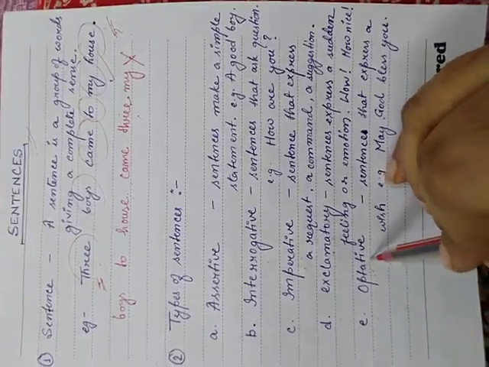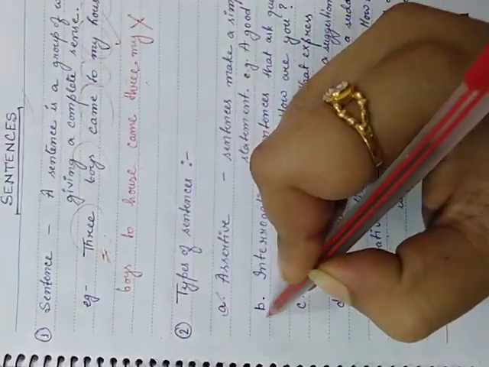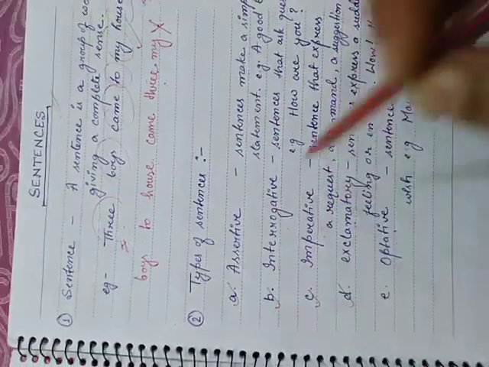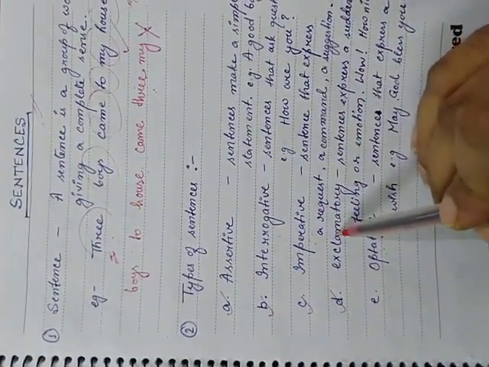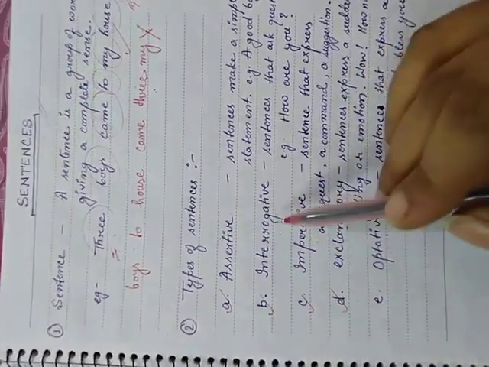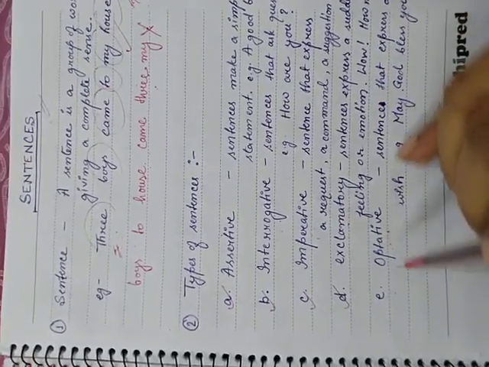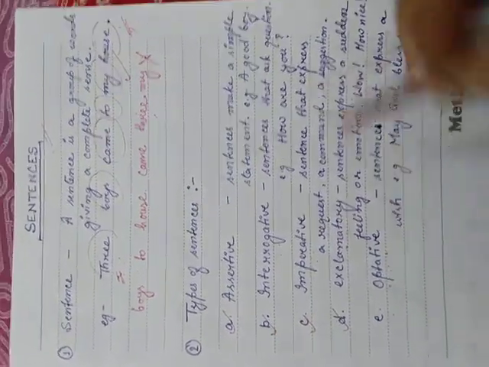In your book, in your Grammar Plus, only 4 types are mentioned, up to exclamatory. Only assertive, interrogative, imperative and exclamatory are mentioned, but not optative. I will explain this optative at the last.